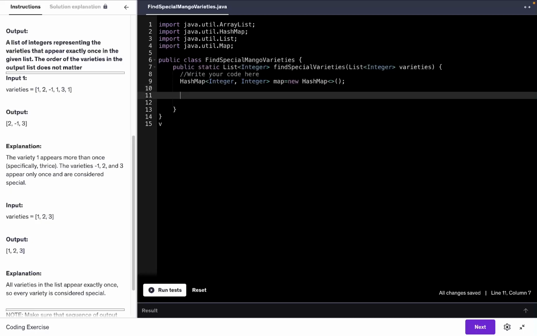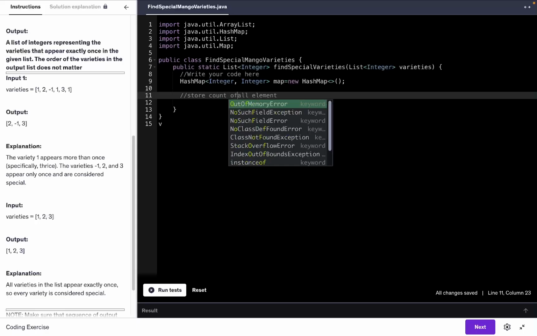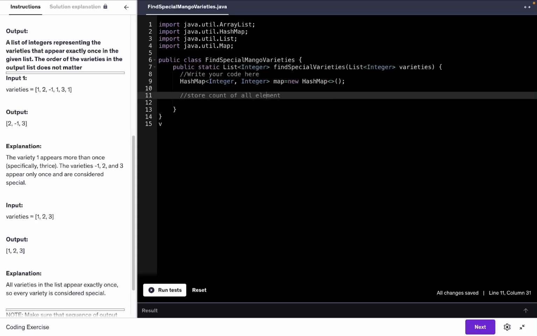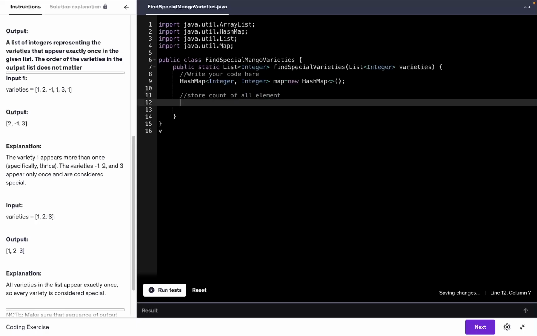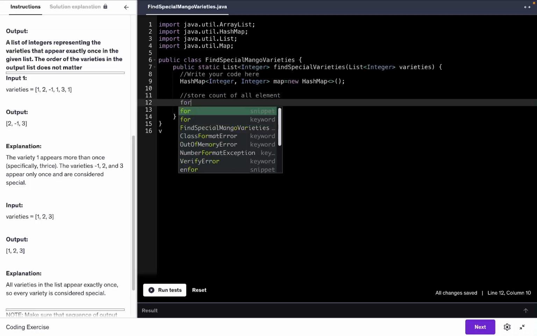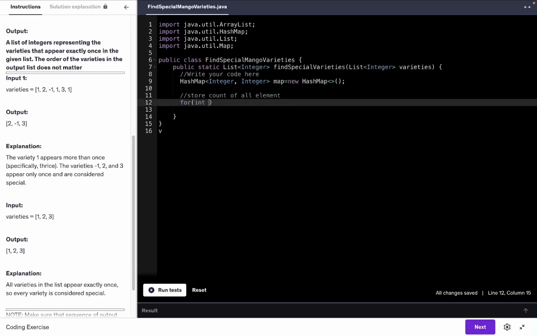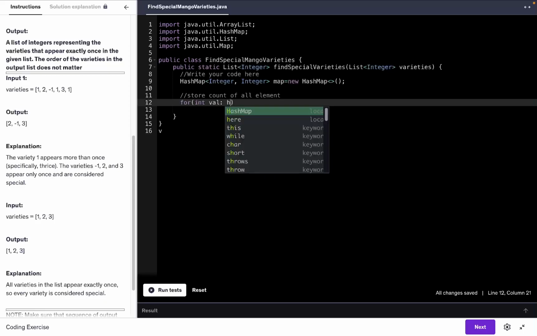Now first of all, we are going to store the count of all the elements. That would be appropriate to write. So now we are going to use a for loop, and I am going to traverse here, and my map name is map.